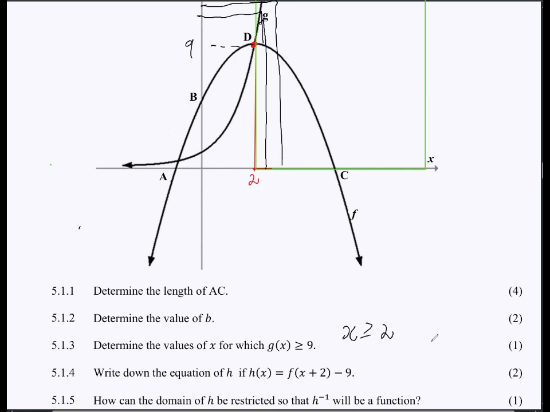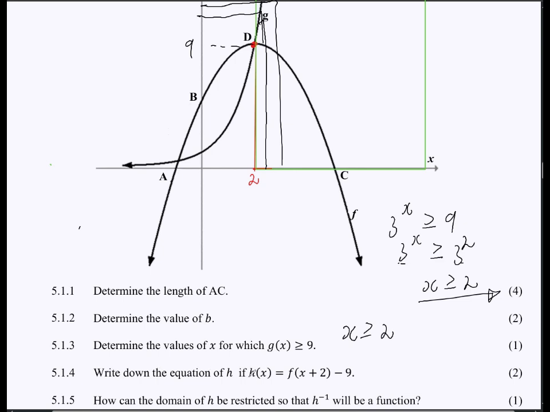But if you wanted to calculate, you already have b as 3, so you have 3 to the exponent of x greater than or equal to 9. Then this would be 3 to the exponent of x greater than or equal to 3 to the exponent of 2. The bases are the same, so you equate the exponents. It's up to you whether you use the graph to see that or do a calculation. I know most of you will go with the calculation. Okay, so that was 1 mark.